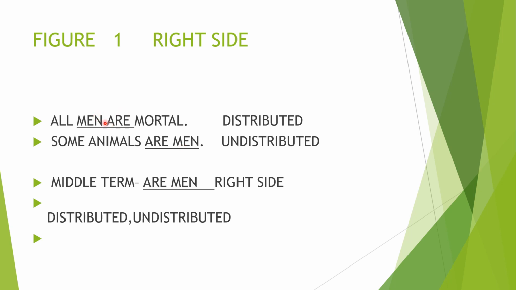So you have seen that it moved towards the right. Here we see men moving to here. This is right side movement we can see. So if it is right side movement, then we have to consider it as figure 1. Understood? So we can study in this way also, distributed and undistributed. Then it is very clear. It moved towards the right side, figure 1.